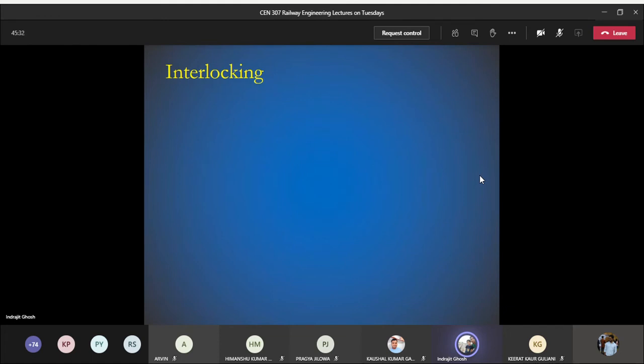Now when we are keeping it off, we need to make sure that the point for that particular line is set. Until and unless the point is set, you will not be able to change the signal. What does it mean?